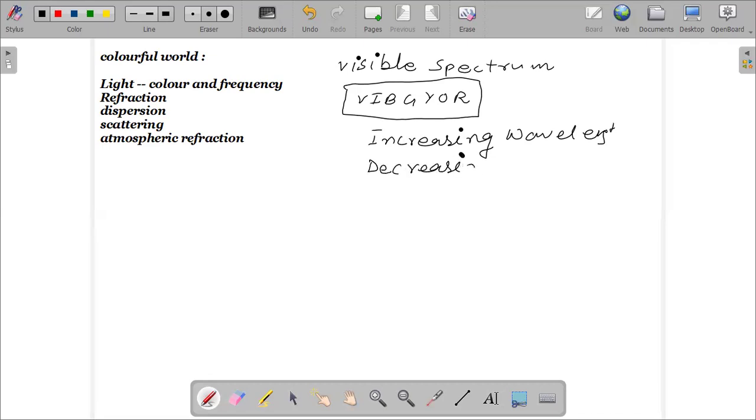So which color is likely to have the maximum wavelength? Red. Red will have the maximum wavelength. That means lambda will be maximum for red. And if you talk of the frequency, which color will have the maximum frequency? Violet. Violet will have the maximum frequency. Got it? So these two things you have to be aware of.